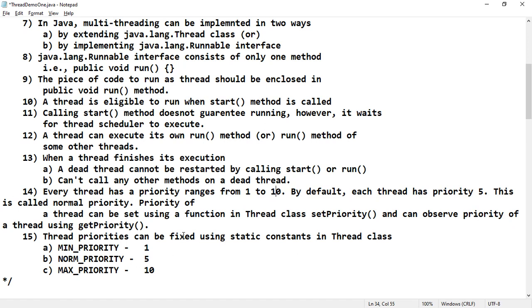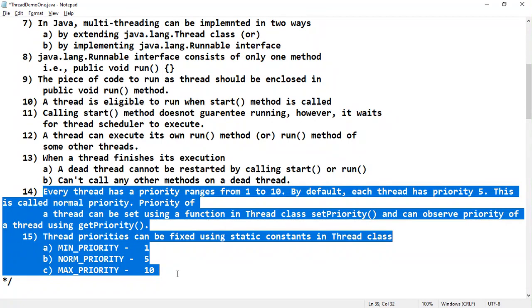To set these priorities, there are static constants available in the Thread class: MIN_PRIORITY, which represents 1, NORM_PRIORITY, which represents 5, and MAX_PRIORITY, which represents 10. Basically, Java assigns each thread a priority that determines how that thread should be treated with respect to other threads. Recall the electrician example.